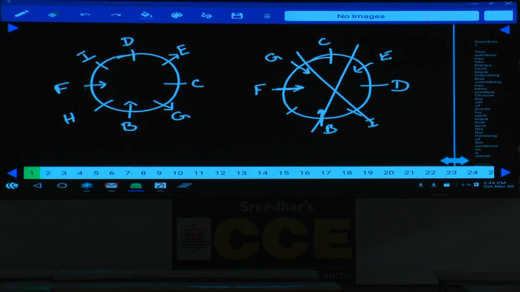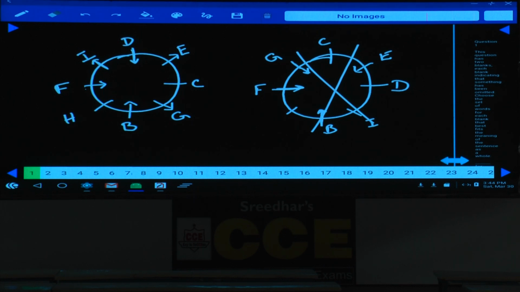Then tell me who is the person left over? H is the person left over, and H will be here. And H sits third to the right of D. As H is seated third to the right hand side of D, this D must be facing towards the center. Then only H is seated third to the right of D. I and D face opposite directions. As D is facing the center, I will be away from the center. Hence I and D face opposite directions.